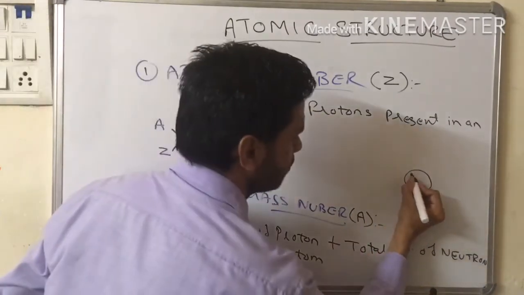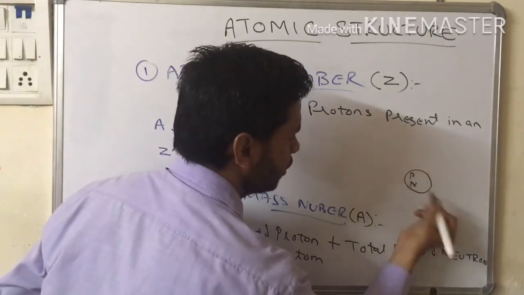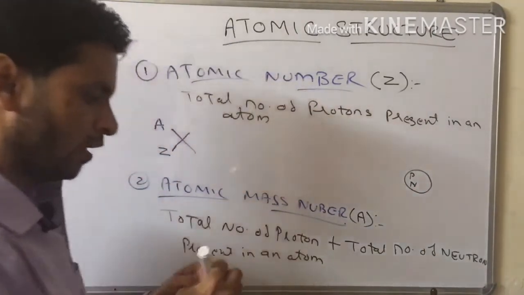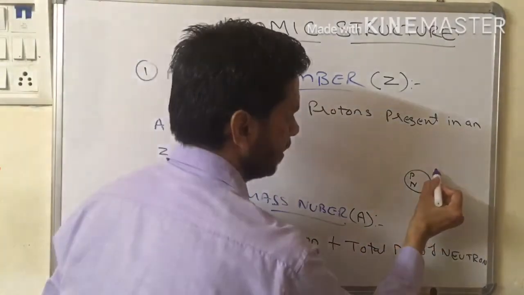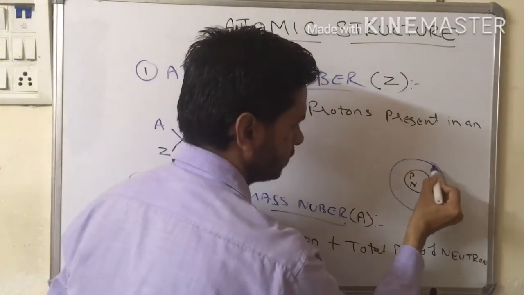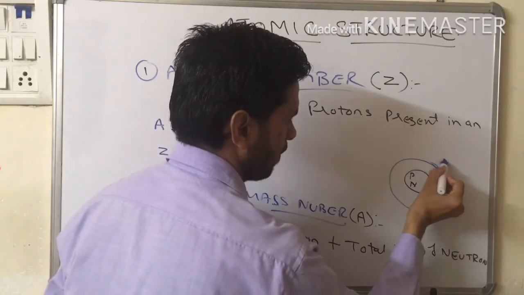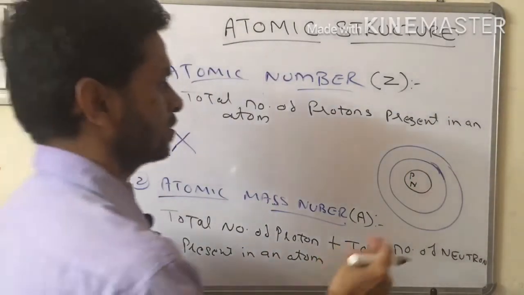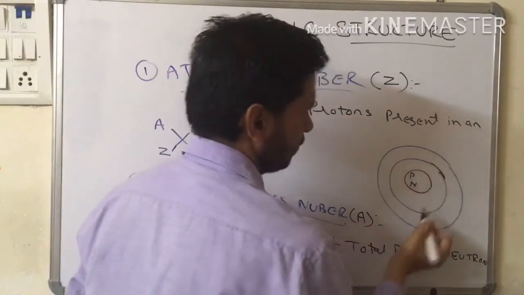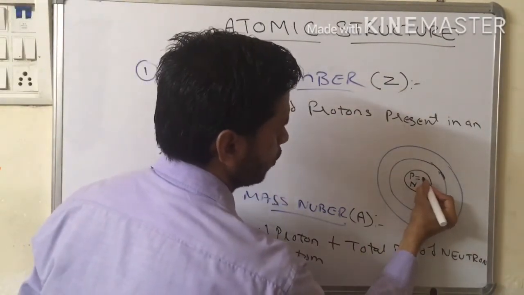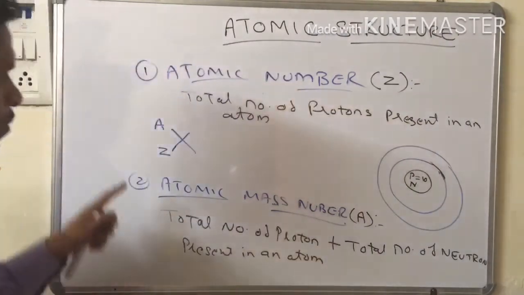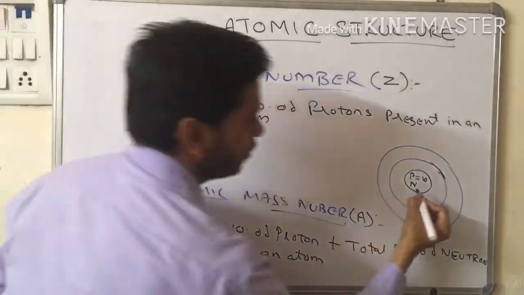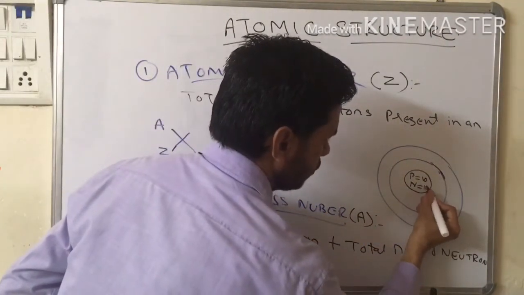It contains protons and neutrons, and the shell is containing electrons. Fine. Now suppose protons are 10 and neutrons are 12.